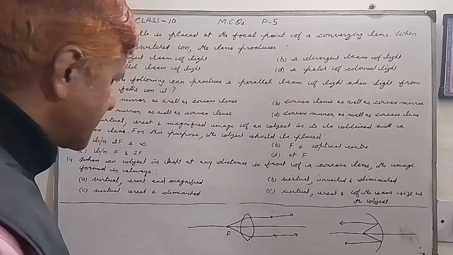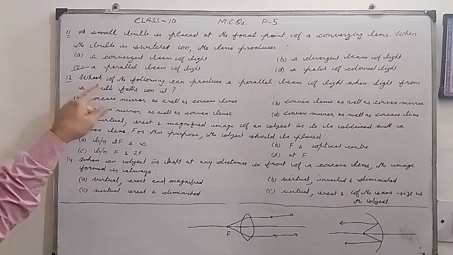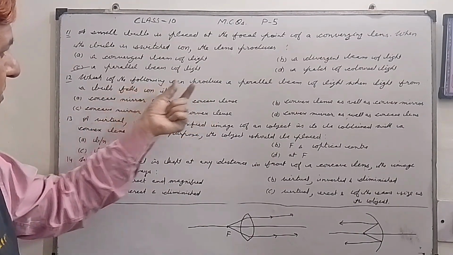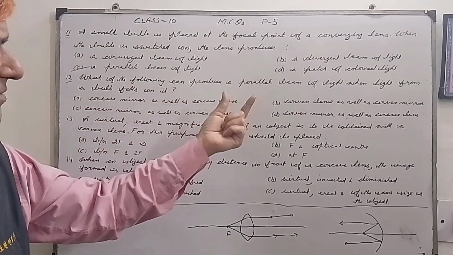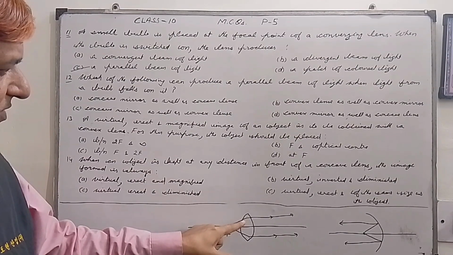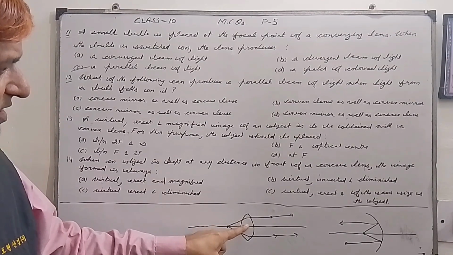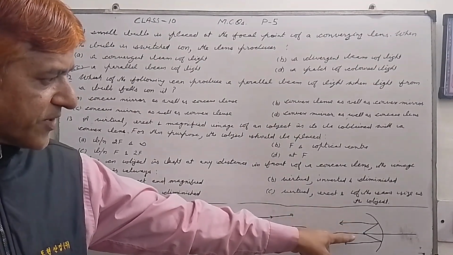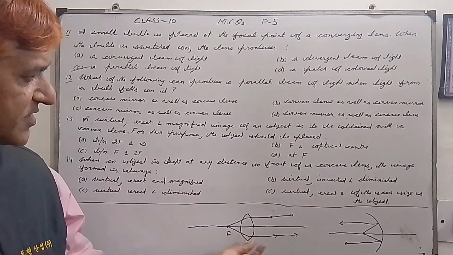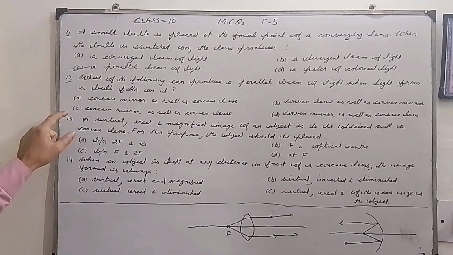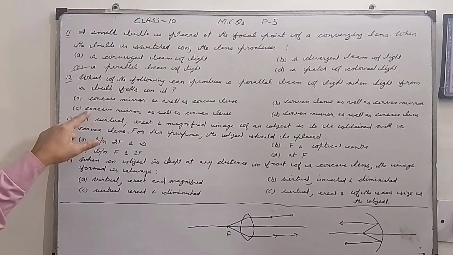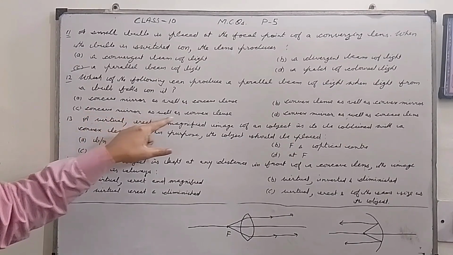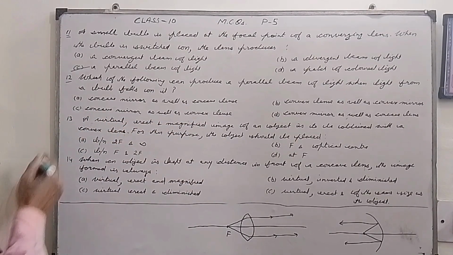So which of the following will produce a parallel beam of light? It is lens and concave mirror, convex lens and concave mirror. So which option is correct? Concave mirror as well as convex lens. So C option is correct.